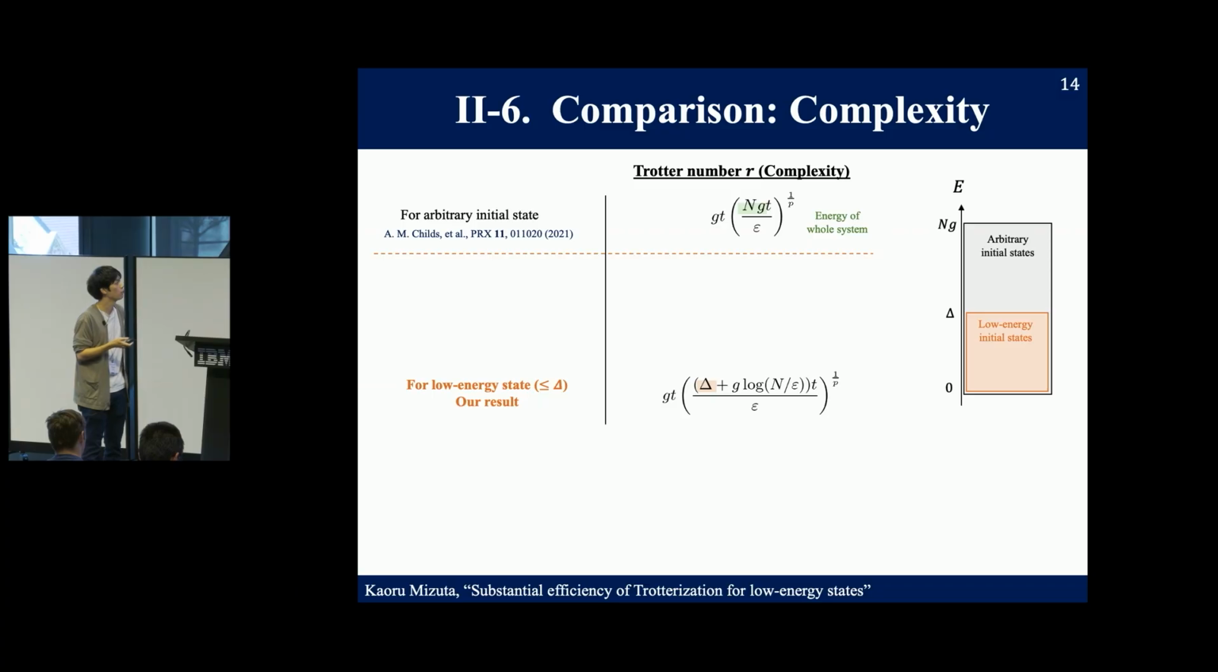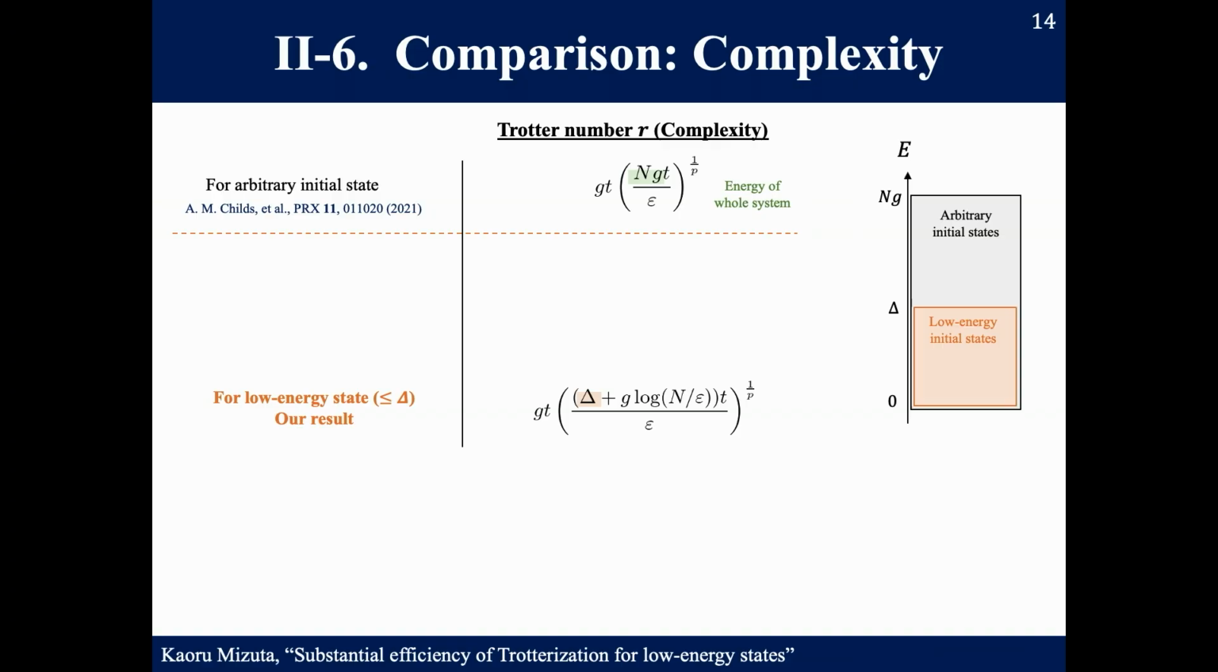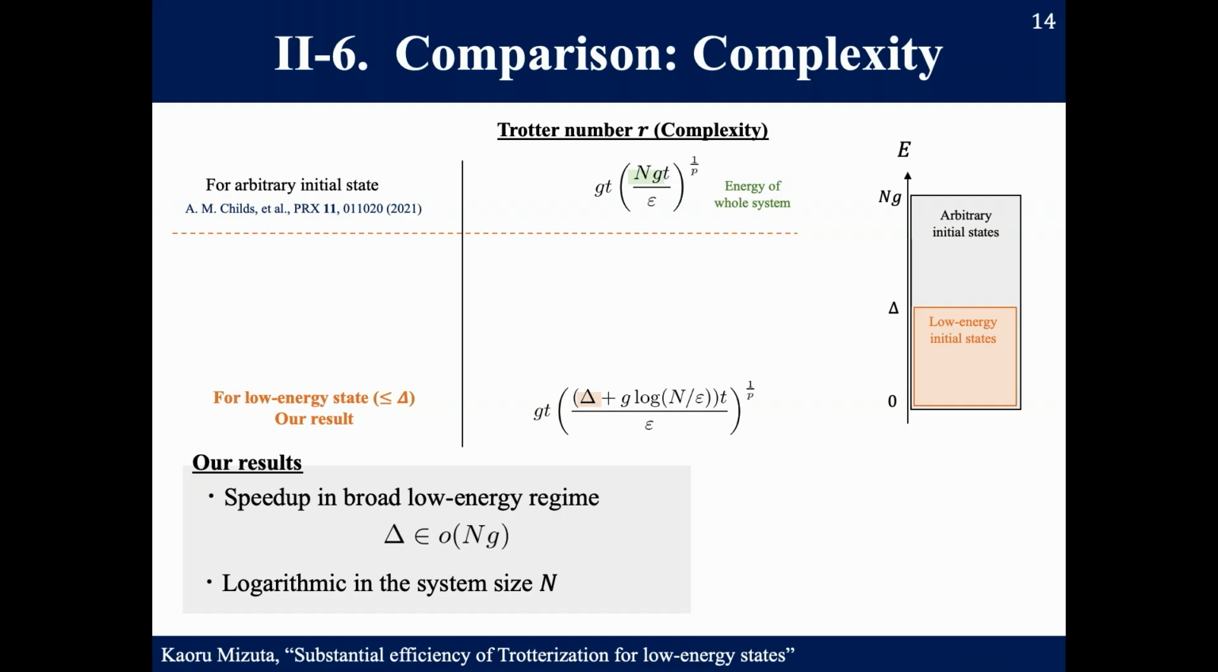So let me compare the complexity obtained by the error for low energy states. In our study, we obtained the complexity in the form of this equation. And as you can see, by replacing the energy by the initial state energy delta, we obtained the complexity in this form. And in our results, we show that the speed up in the broadest low energy regime, where delta is smaller than the energy, takes place.